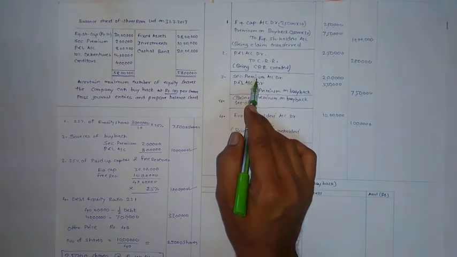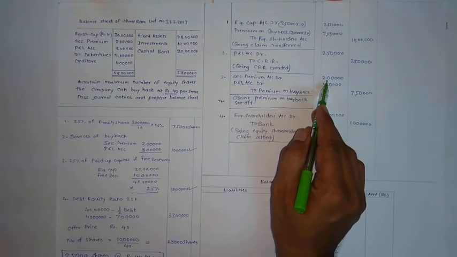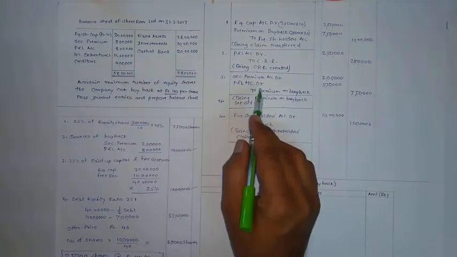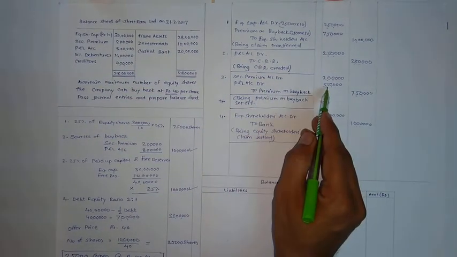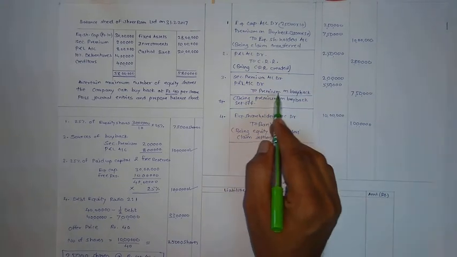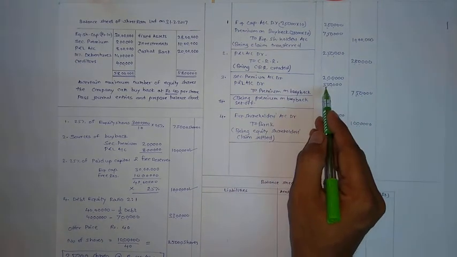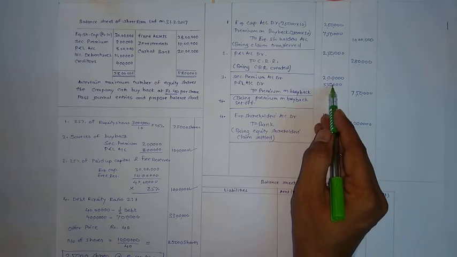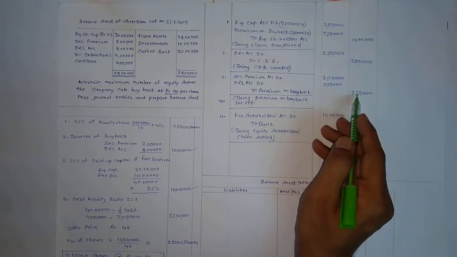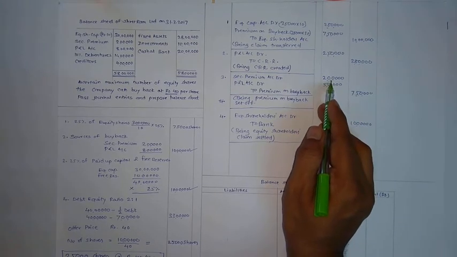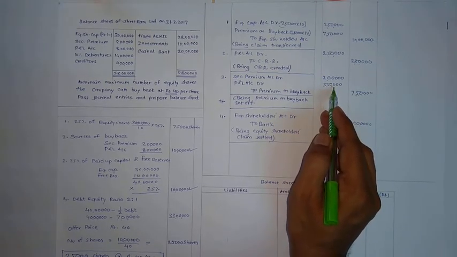So entry is premium account debit existing 2 lakh as per balance sheet. P&L account debit 5,50,000 to premium on buyback 7,50,000. This amount is taken as balancing figure because total required amount to be set off is 7,50,000. From 7,50,000, 2 lakh was available. So balance is taken from P&L account.